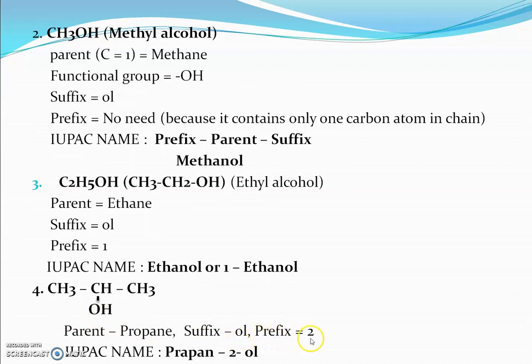Now the prefix is 2. We have taken prefix 2 because the functional group is attached to the second carbon atom, whether we move from left to right or right to left. The position of the OH group is 2. So that's why the IUPAC name of isopropyl alcohol will be propan-2-ol or 2-propanol.